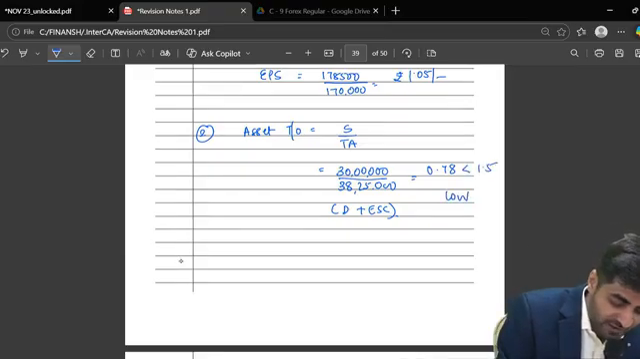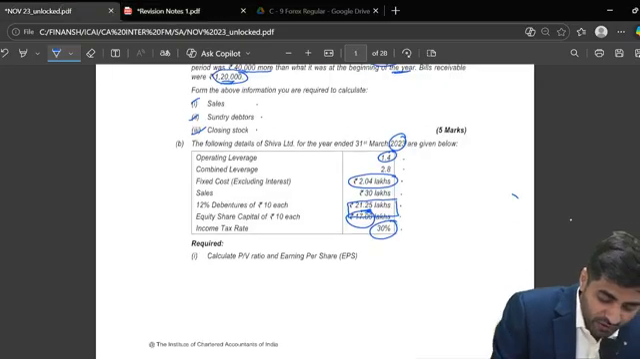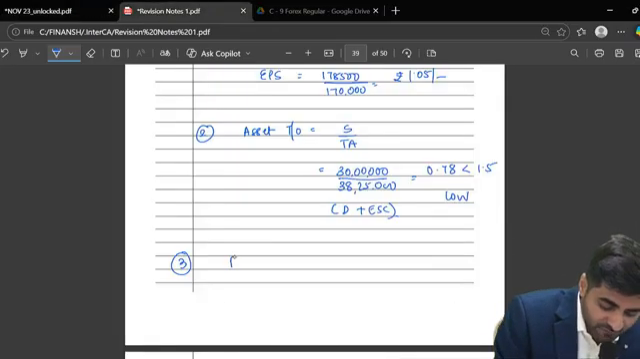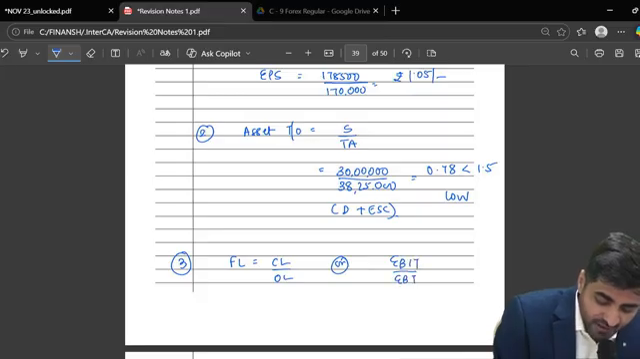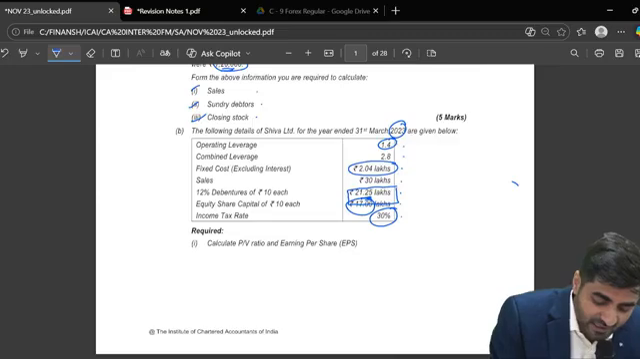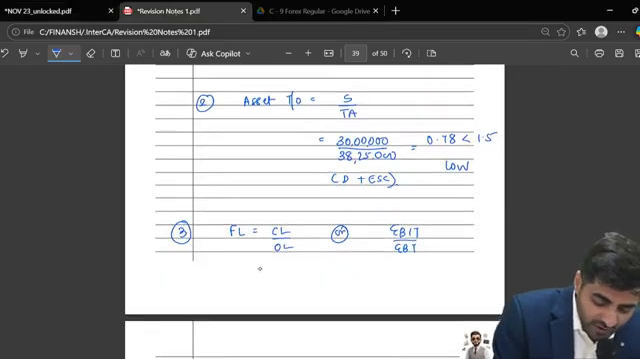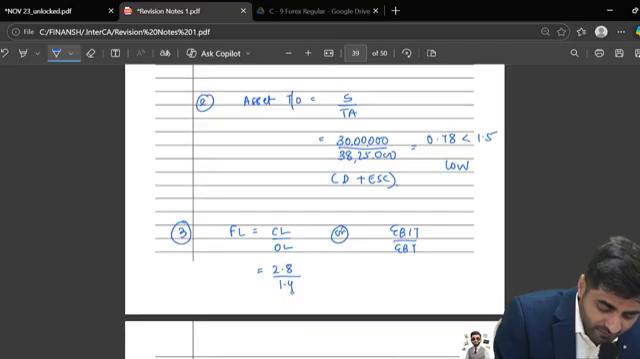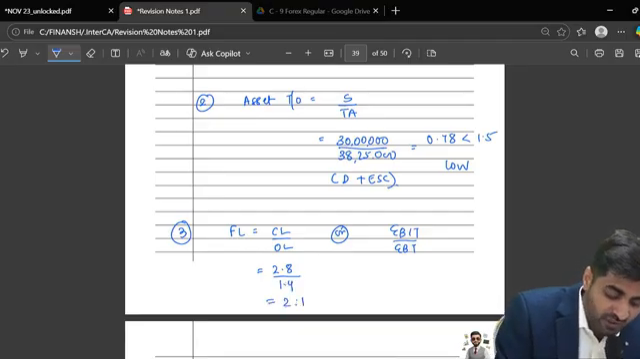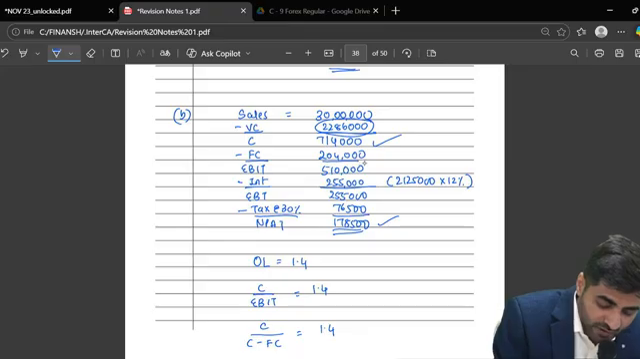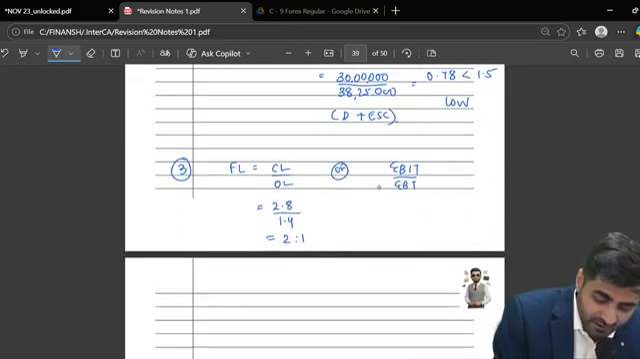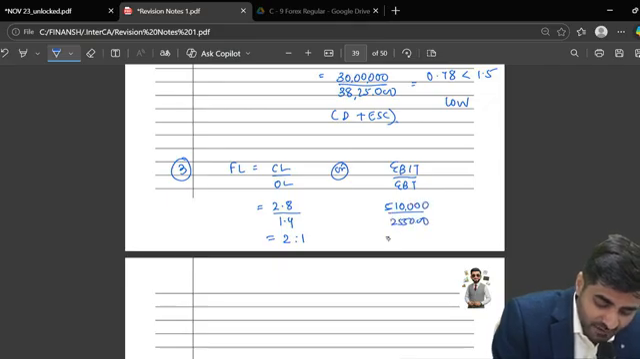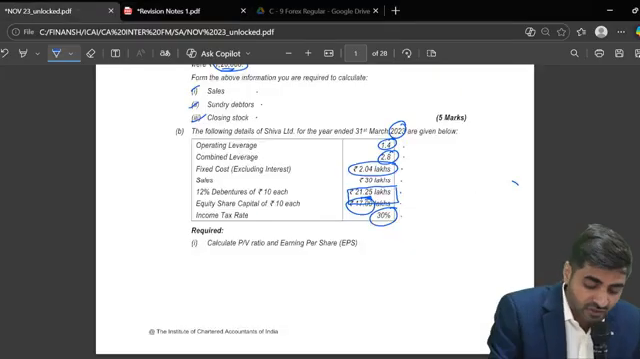And what is the third part? They have asked you to calculate FL. What is the formula for FL? Can I say CL upon OL, or EBIT upon EBT? It will give you the same answer. What's your CL? 2.8. So you can take 2.8 and divide that by 1.4. This will be 2. And your EBIT is 5,10,000, and your EBT is 2,55,000. Give me the answer. 2:1. So this should be your answer.